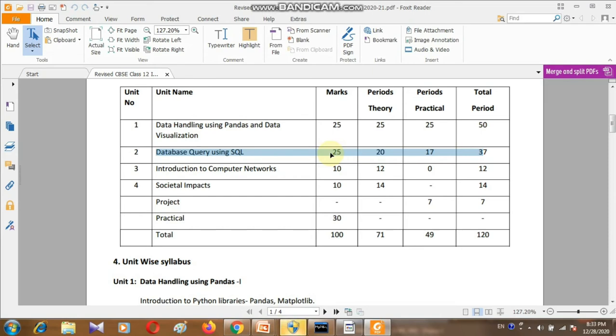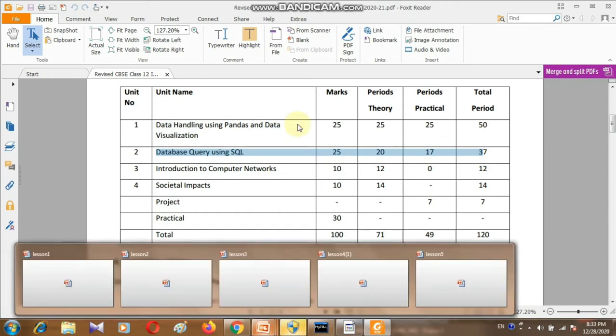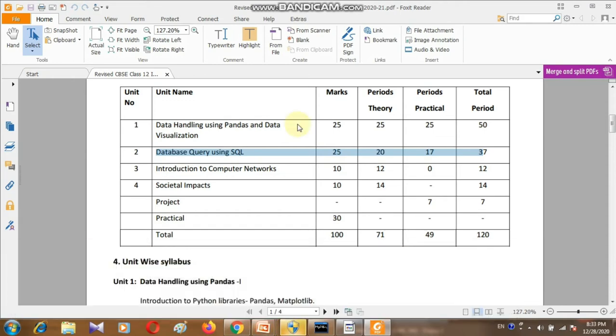So see what topic I will discuss today. Before starting, once again I'm telling you that a 25-mark question will come from MySQL. And many times I told in the class that MySQL is the easiest part of this paper. With less effort, you will score good marks. So I'm going to start.